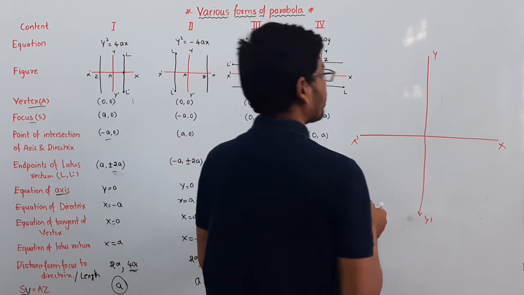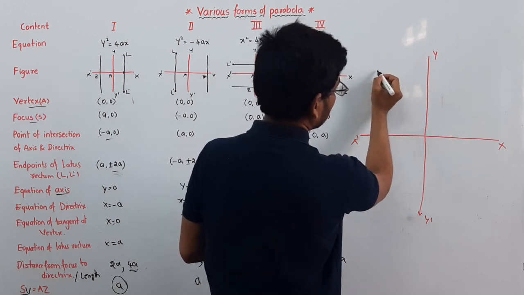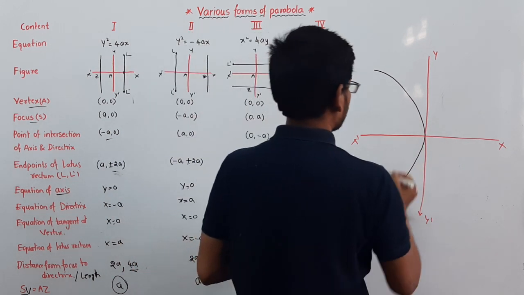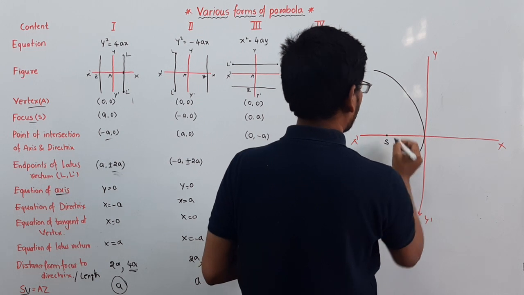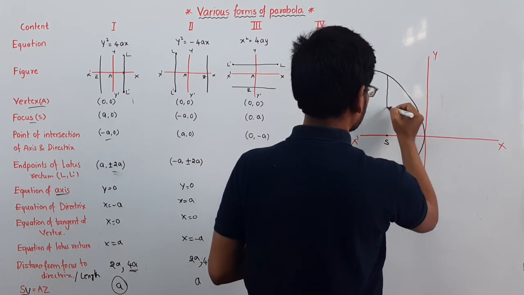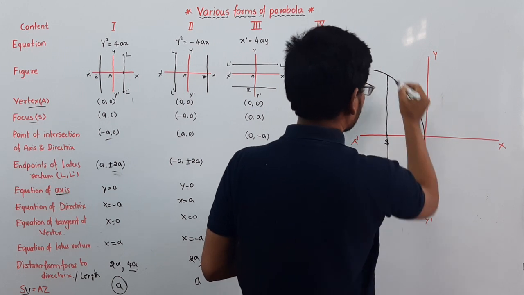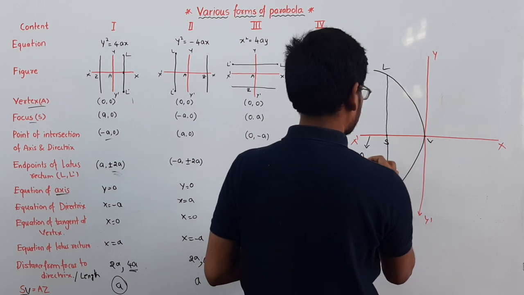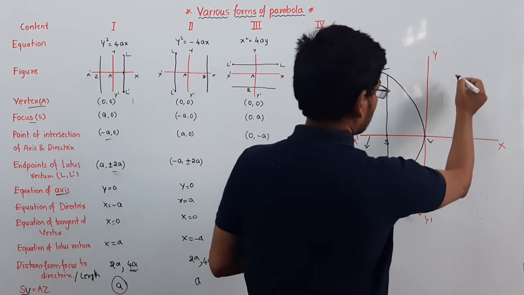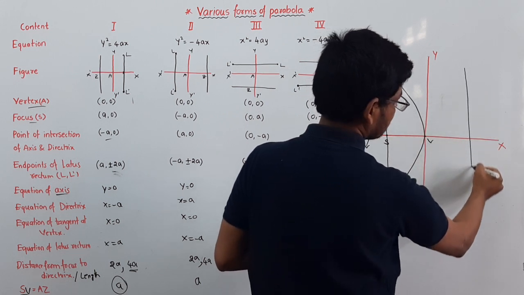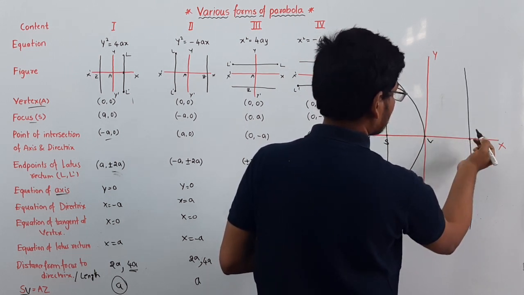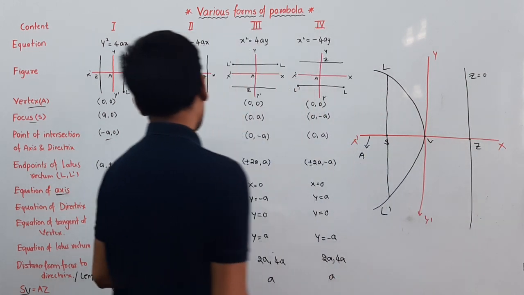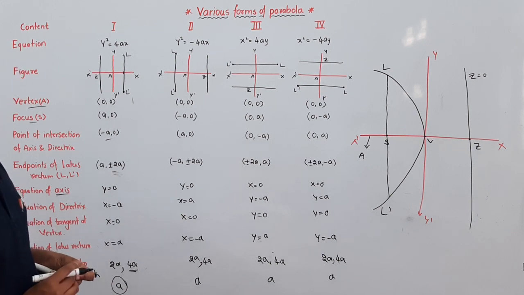I am drawing a parabola which is passing through the origin, and this is the focus, this is the latus rectum L dash, this is the vertex, this is the axis.